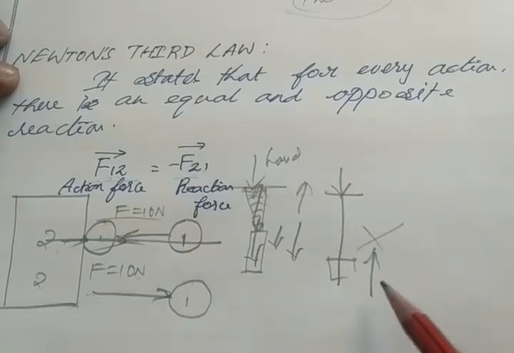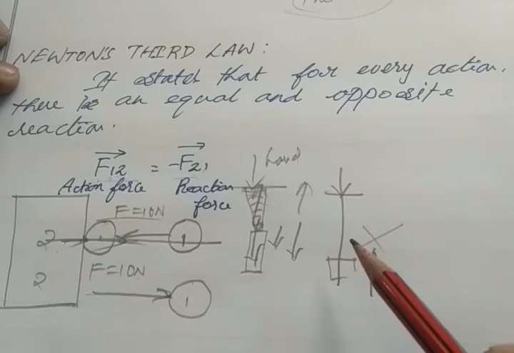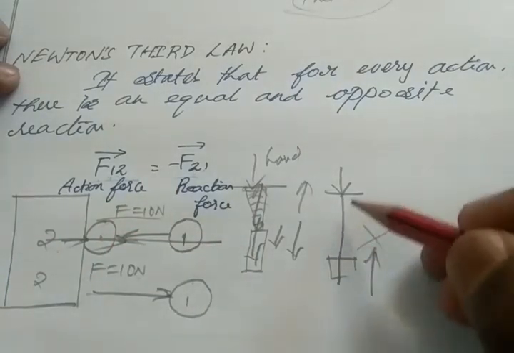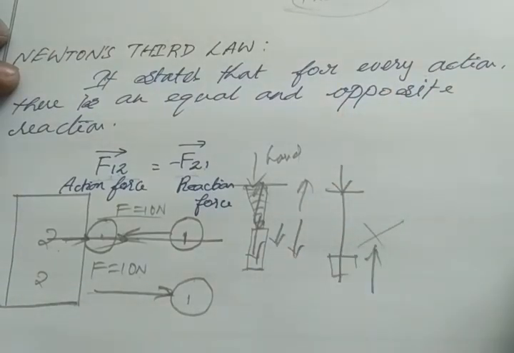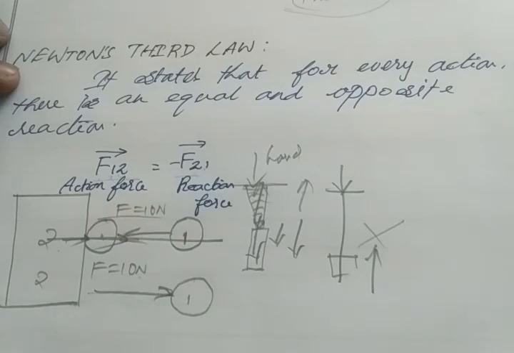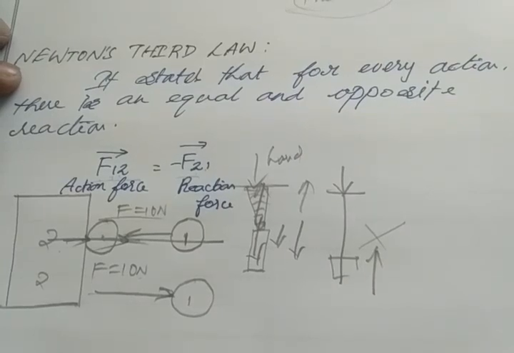Okay, if this happened, then the object tends to rotate, or we can say the action force would not be equal to the reaction force when this condition happens. Both are acting in different lines, so there is no equality between the action force and the reaction force. So the action force as well as the reaction force must act on the line joining the two objects. Okay, so we have a lot of examples of Newton's third law in our day-to-day life.